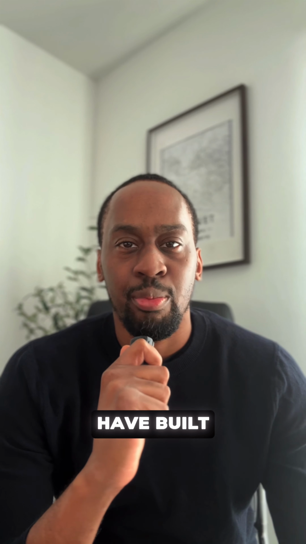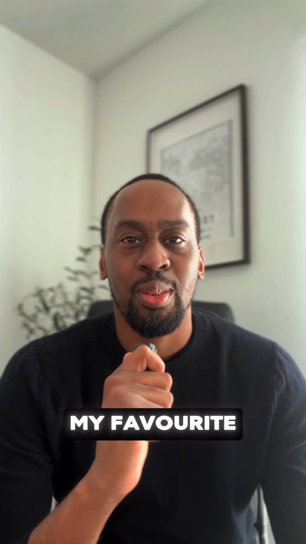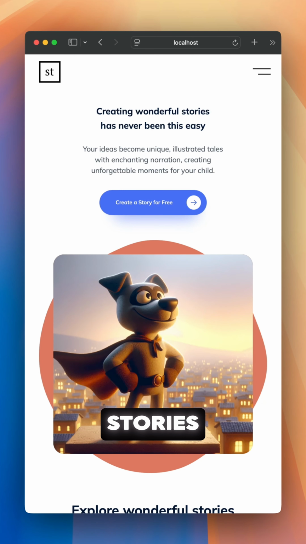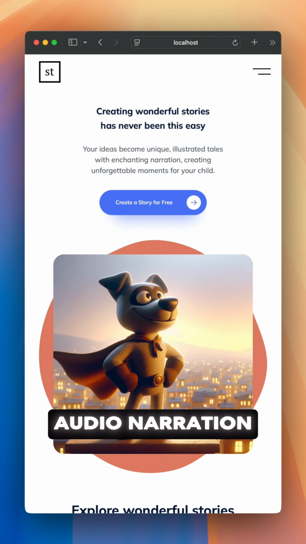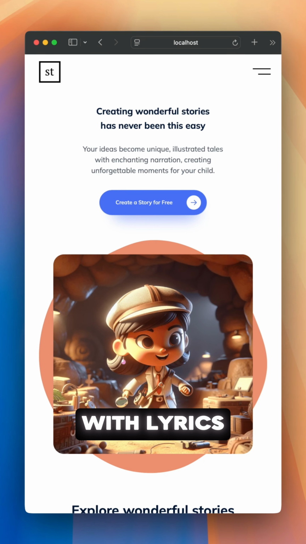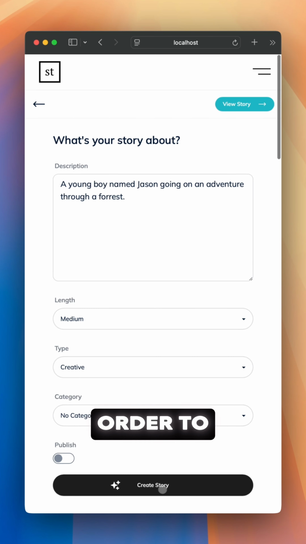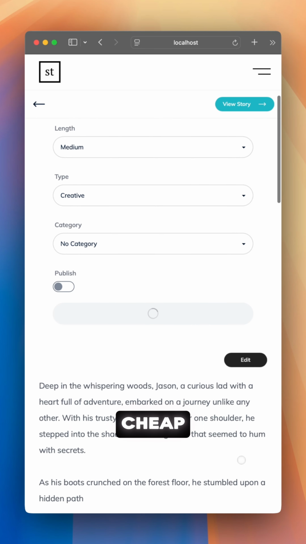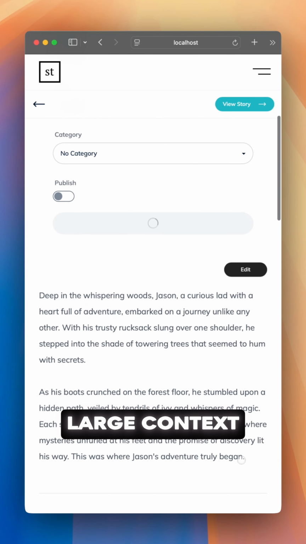Out of all the applications that I've built over the years, this is definitely my favorite one. I built an app for my son that allows me to create an unlimited amount of stories along with amazing images, audio narration, and even custom songs with lyrics to go along with each story. So in order to write the stories, I'm using OpenAI's 4.0 model. This is a great model to use because it's cheap, fast, and also has quite a large context window.